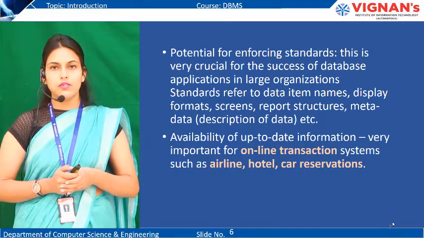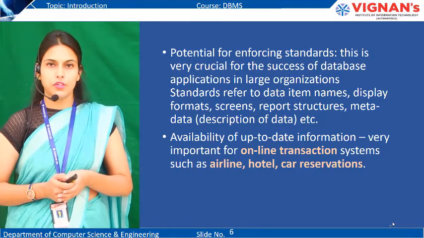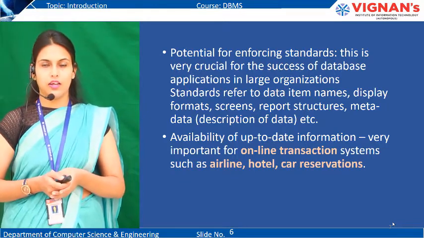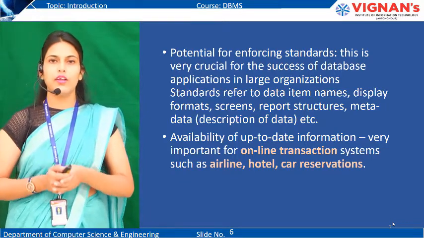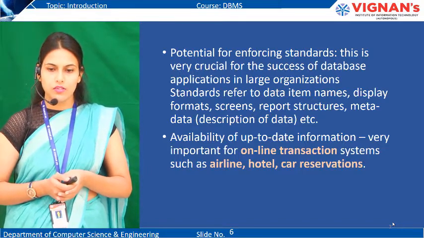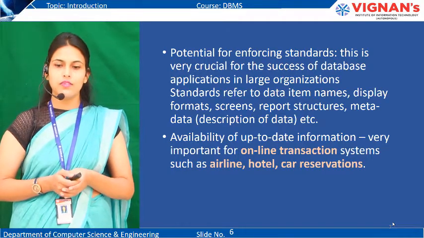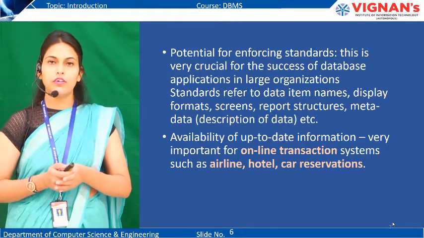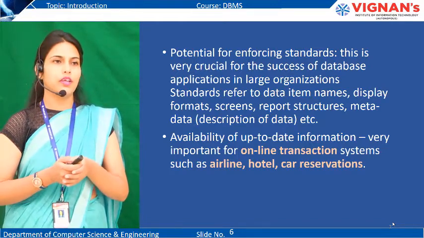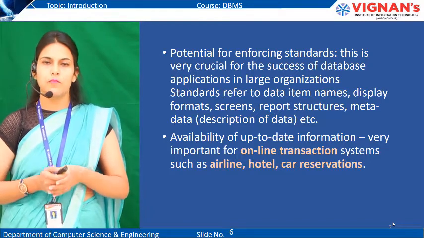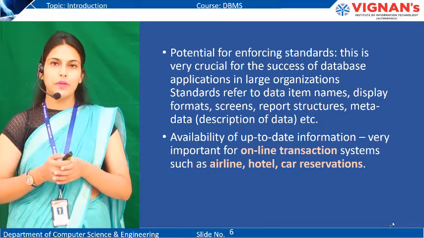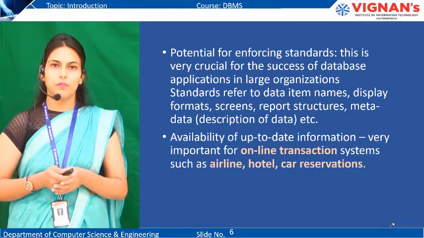The last advantage is availability of up-to-date information. As the problem of data inconsistency is not there in databases, every time you are accessing up-to-date information. This is very important for online transaction systems such as airline, hotels and car reservations, where up-to-date information is very important, because you are dealing with clients who want to book tickets, who want to book rooms in hotels, or who want to reserve cars for their traveling. In these situations, the updated information plays a crucial role.